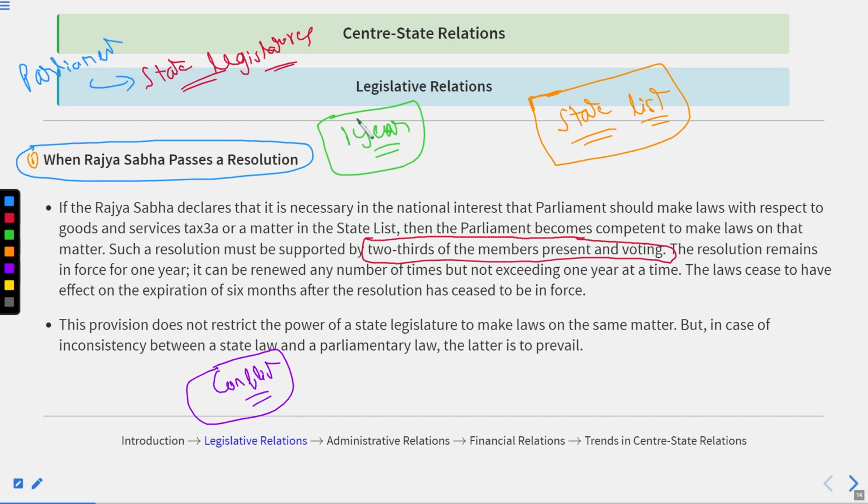Thereafter, a new resolution has to be passed. If no new resolution has been passed and the 1 year has been completed, then only for 6 months after the completion could the provisions and laws of the central government work. After this, they all expire. This is a quick revision of what we discussed in the previous lecture.